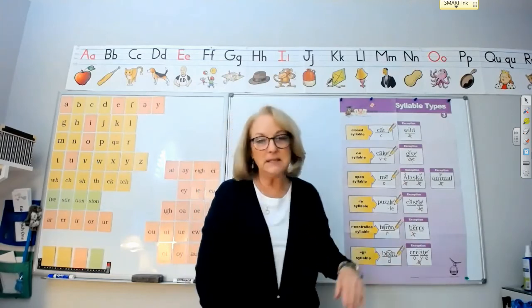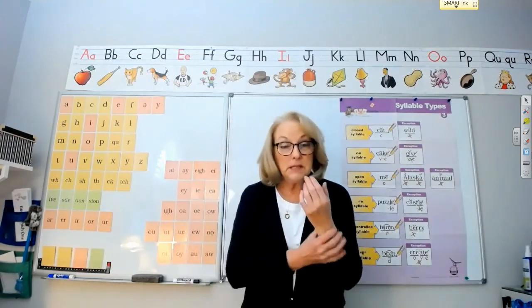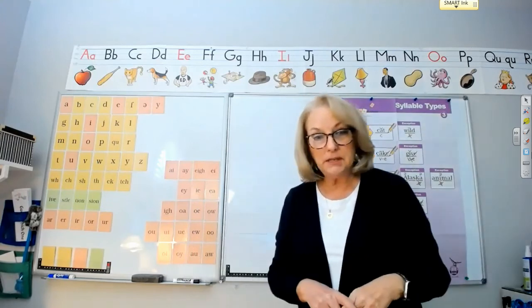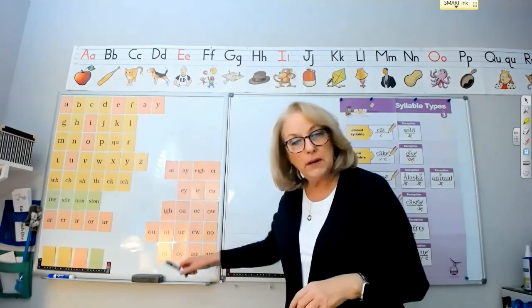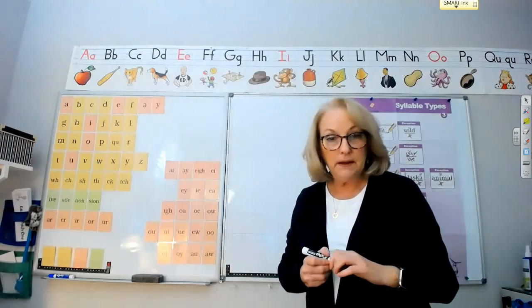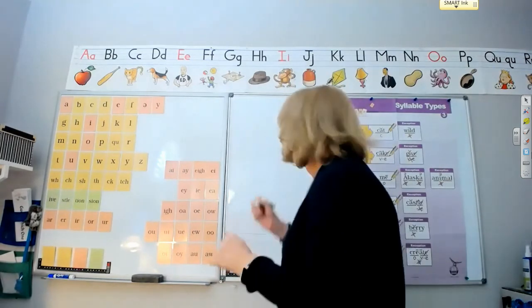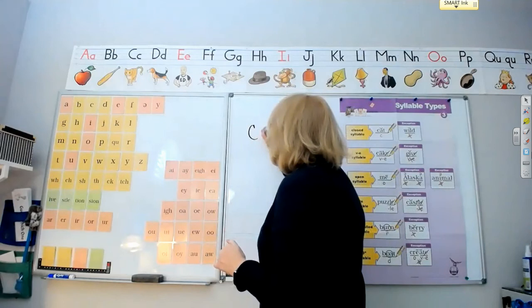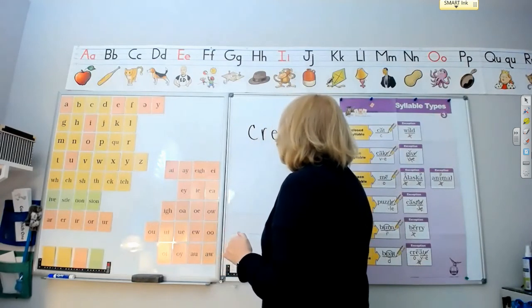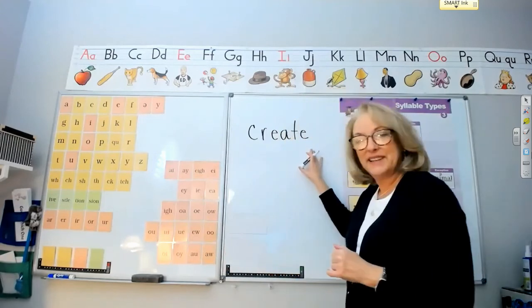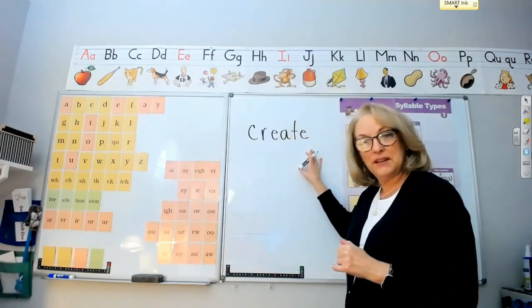Now we're ready for the D-syllable. Now, the D-syllable also has an exception. I'm going to put a word up on the board, and I want you to see if you can find the double vowel in that word. All right, do you see the word? Do you see the double vowel in that word?